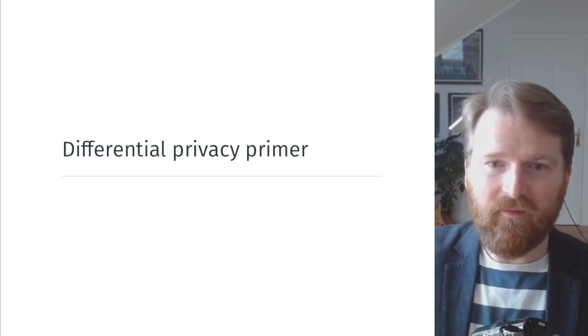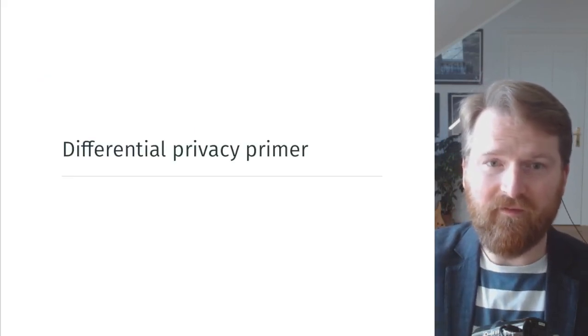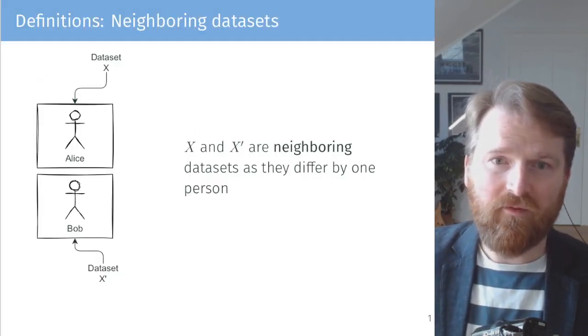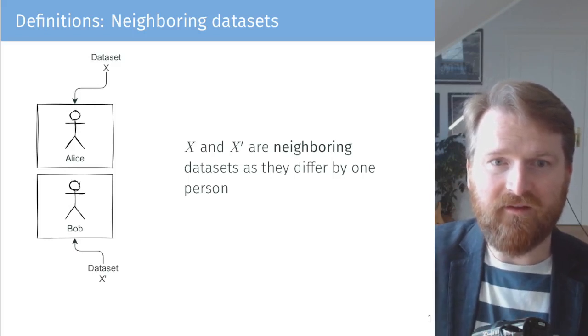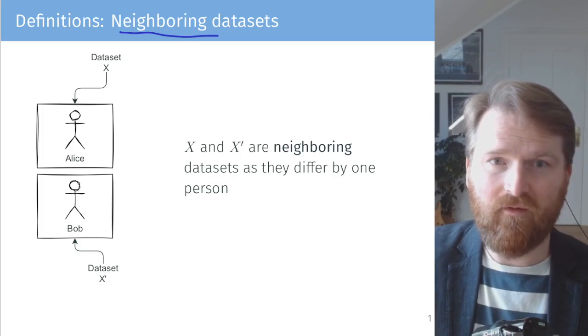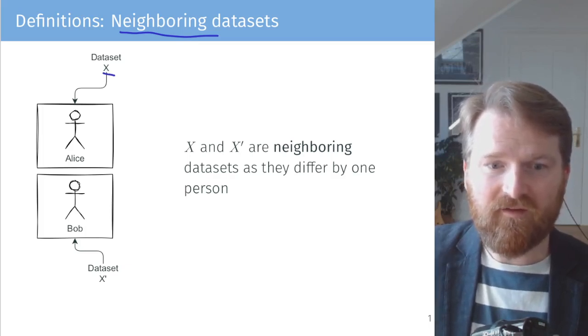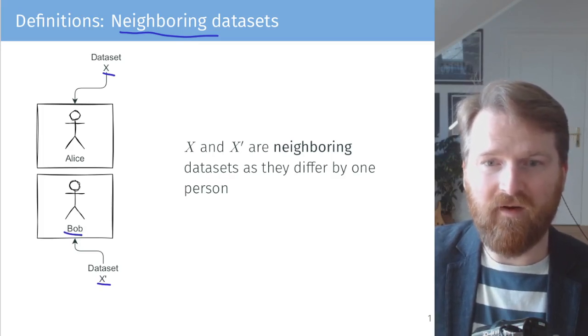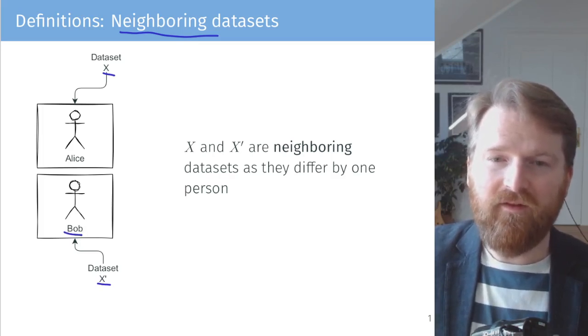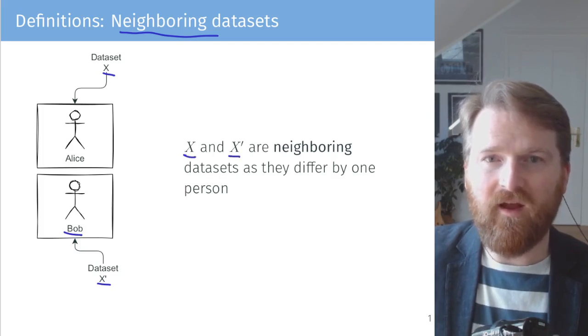So let's get started with some primer on differential privacy. We'll start with the notion of two neighboring data sets. We have one data set X, which contains only one person, Elise. And we have another data set X prime, which contains one person, Bob, for example. We call these two data sets X and X prime neighboring because they differ just by one person.